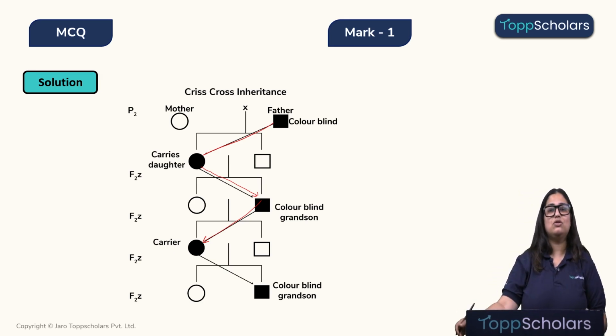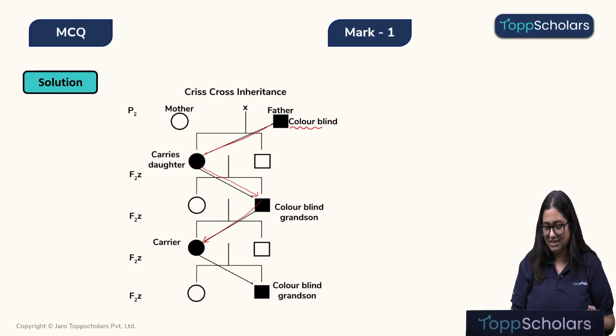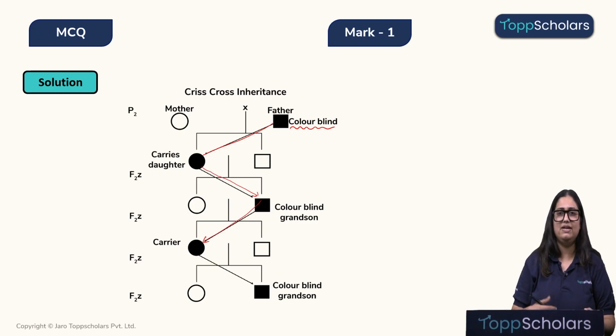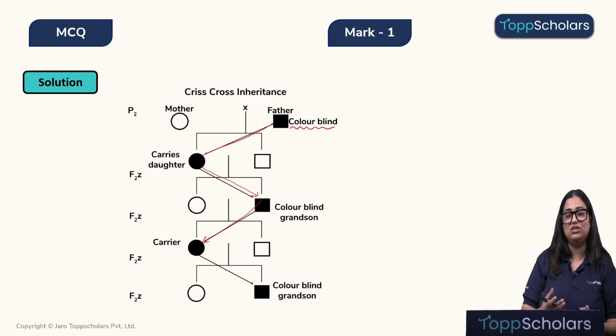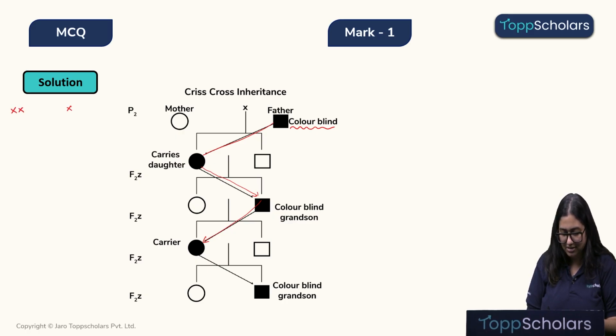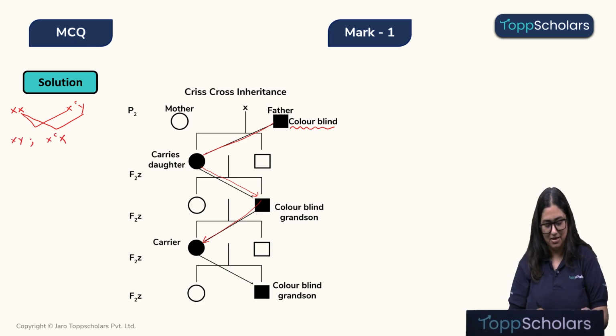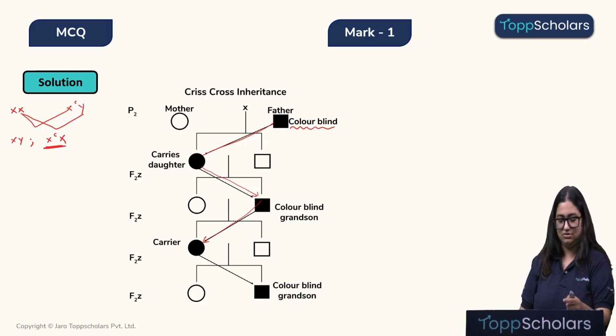Okay, this crisscross inheritance, children, is seen in sex-linked recessive disorders. Over here, they have taken the example of a colorblind person. Now, let me also show you the working in terms of genotype so that we understand it clearly. Here, the mother is completely healthy and the father is colorblind. Now, when they get married, children, they have these particular combinations. We will have one healthy son and one carrier daughter. So now we have the carrier daughter.